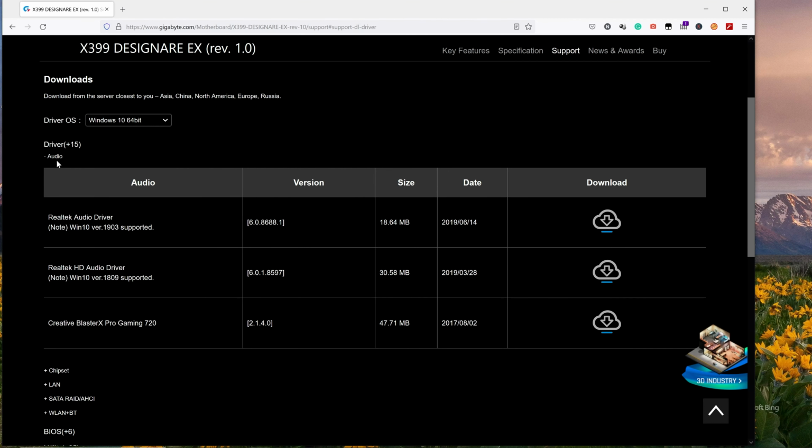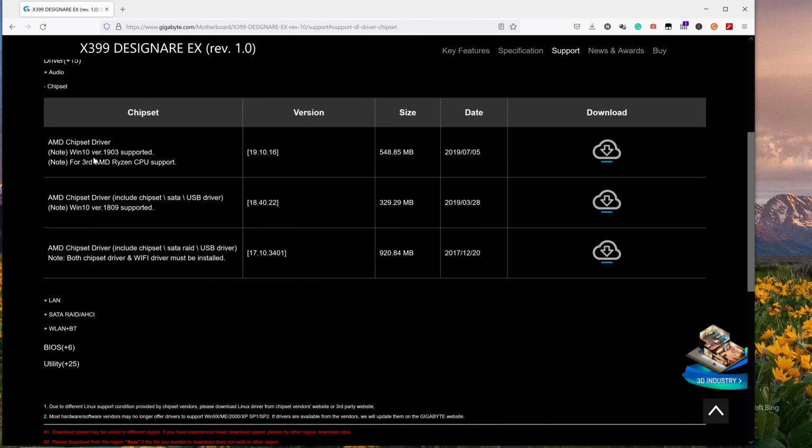First we'll start with the audio. Okay, this is the latest one. We can click here to download it. Okay, then save. It will go to downloads automatically. Second thing will be the chipset, which is the important part. We will click here to download.